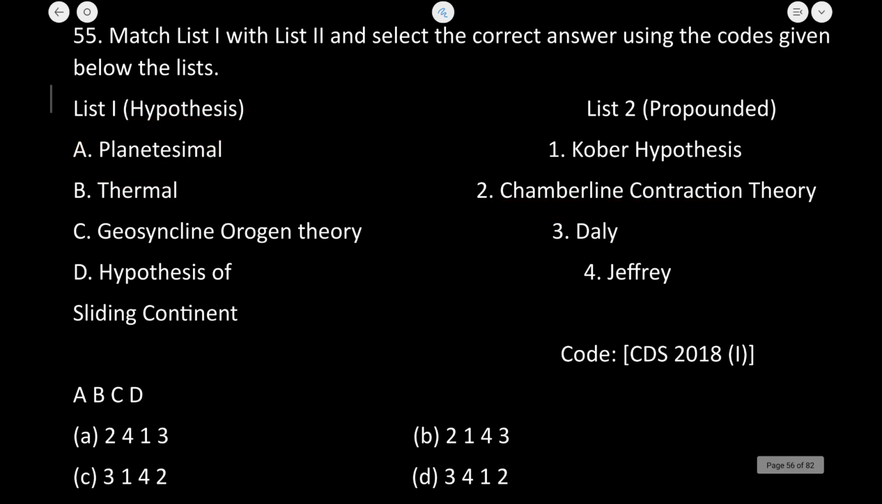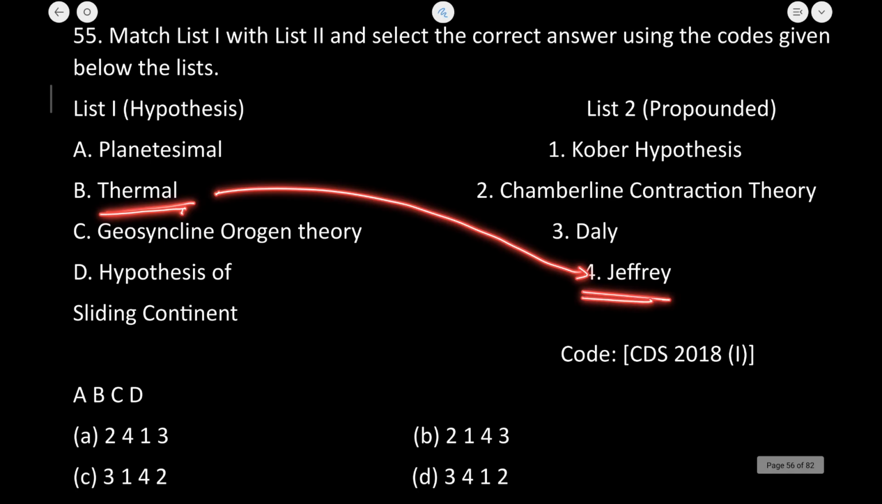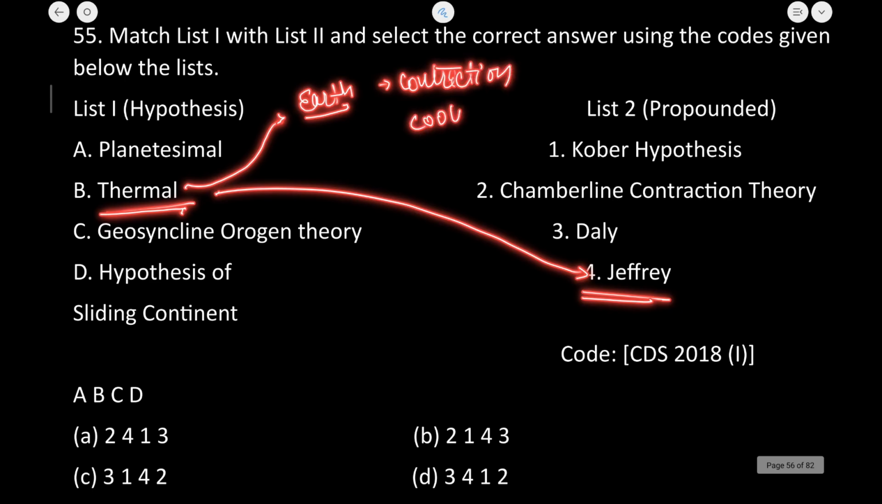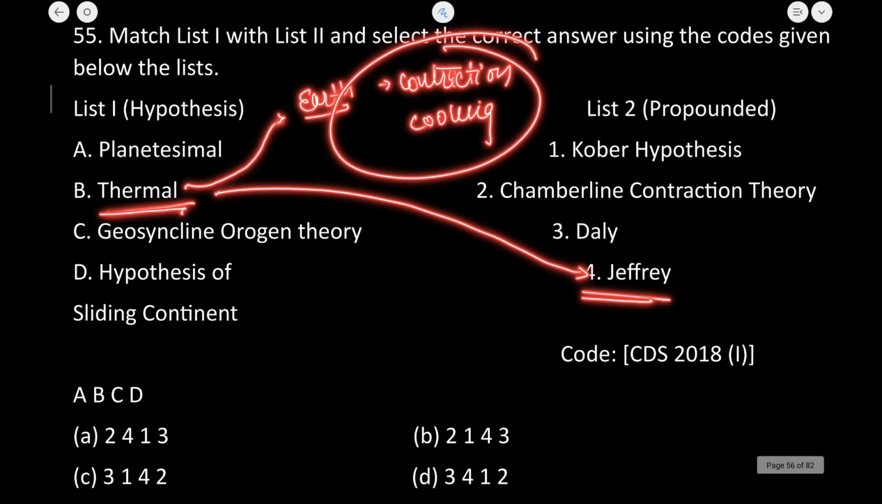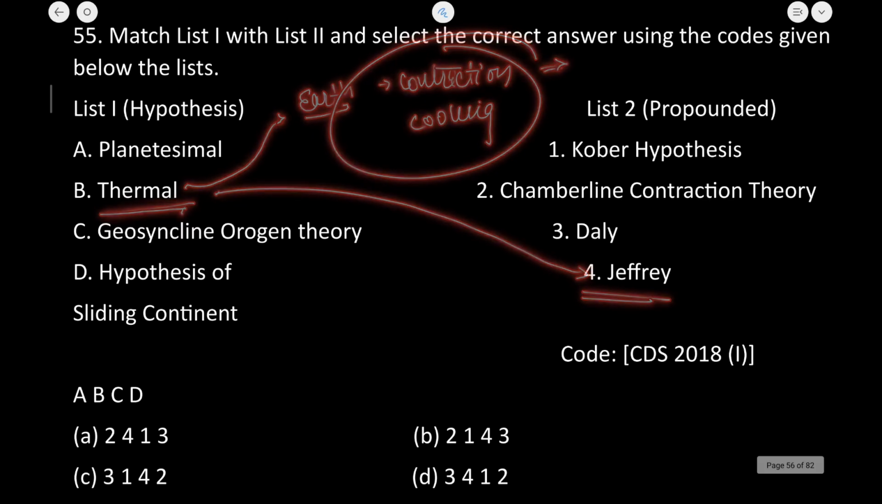Okay, next is the thermal contraction theory, which was given by Harold Jeffrey. This thermal theory proposed that the Earth as well as the other celestial bodies are formed from the contraction and cooling of a hot, initially molten mass.